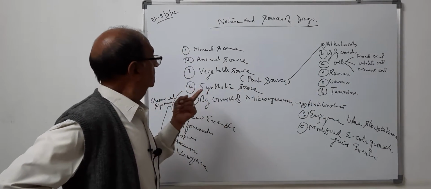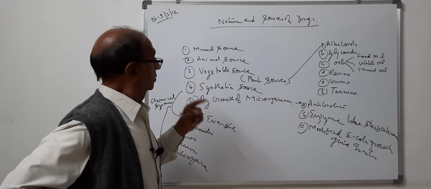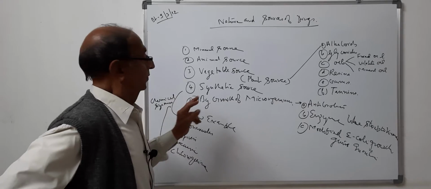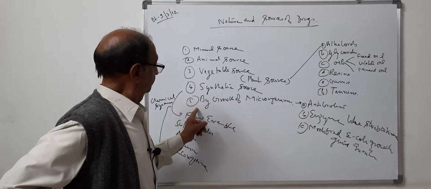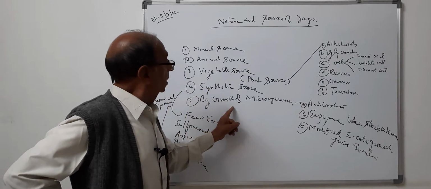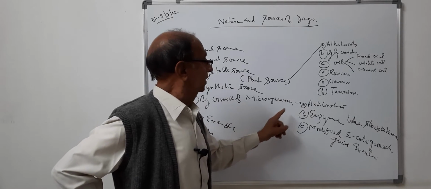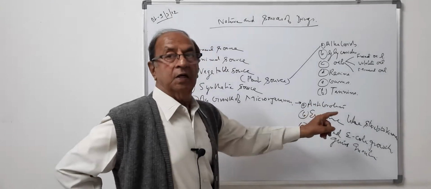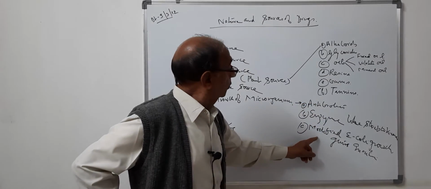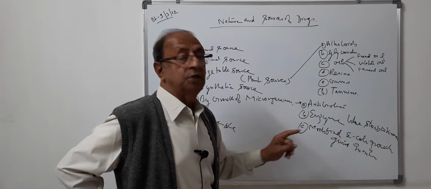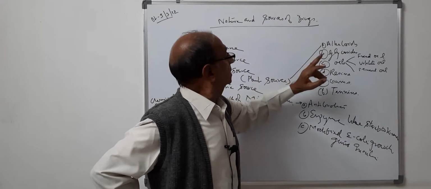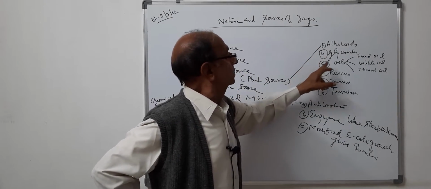Then biggest source nowadays, it is synthetic source, that is, drugs are being obtained by chemical synthesis. And fifth source is by growth of microorganisms. We are getting antibiotics, enzyme like streptokinase, modified E. coli growth gives insulin. In previous class I have told you alkaloids, glycosides and different oils.